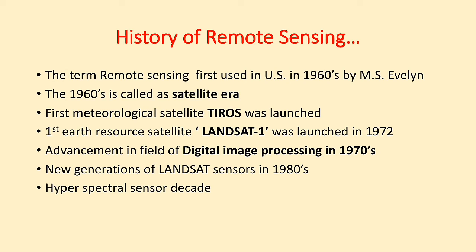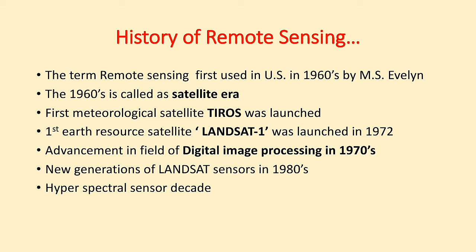He was the naval officer who gave the definition of remote sensing: the science and art of identifying, observing, measuring an object without coming in direct contact with it.